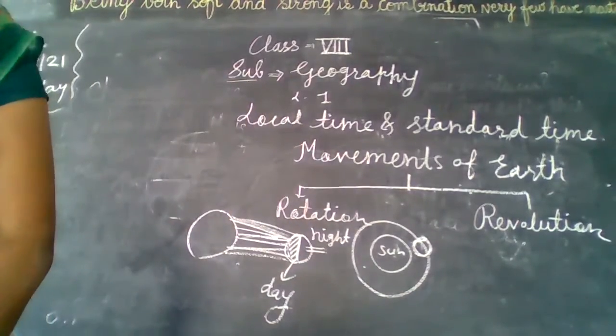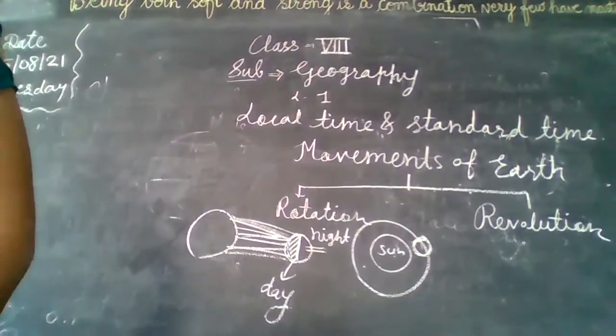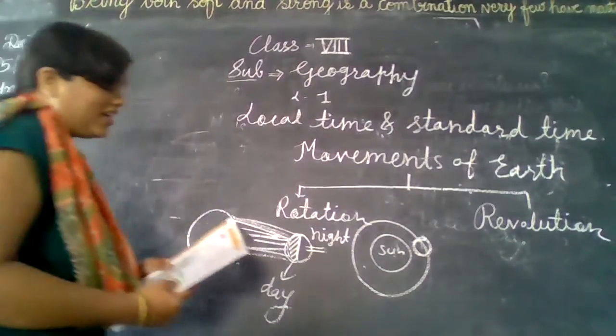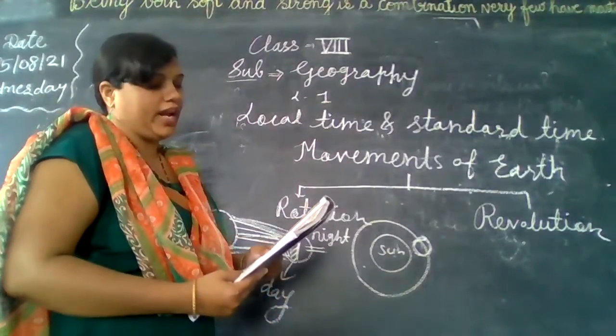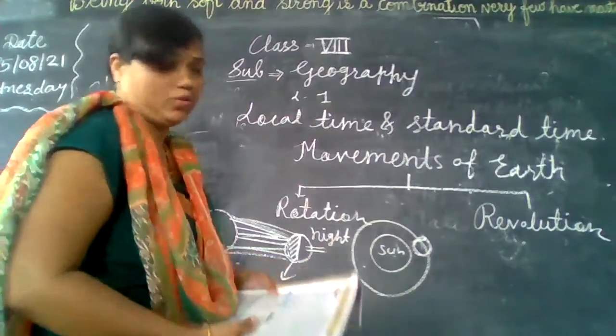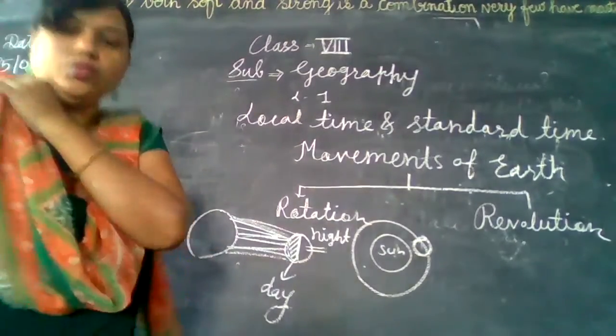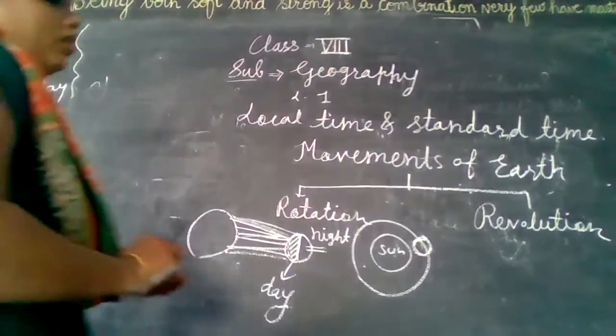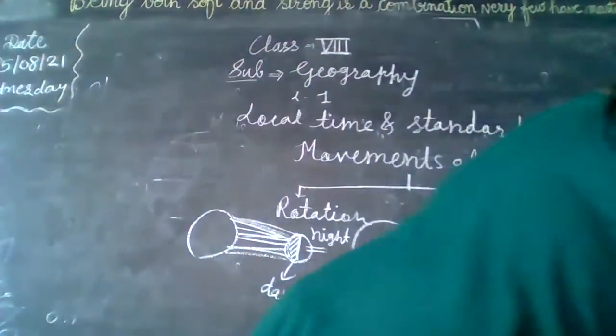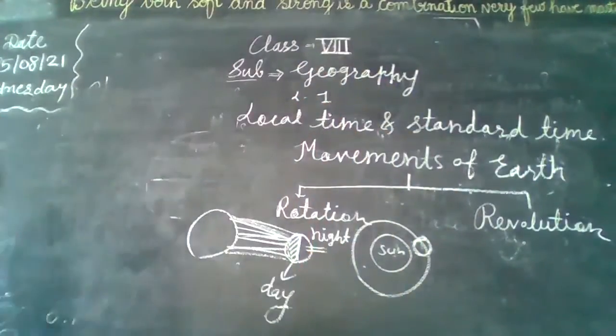A very first question is there in your textbook. Why does the duration of day and night keep changing? Okay. And the main reason is what I'm going to discuss now. That is the axis. We will talk about the axis, as I had forgotten to tell you what is meant by axis. Okay.